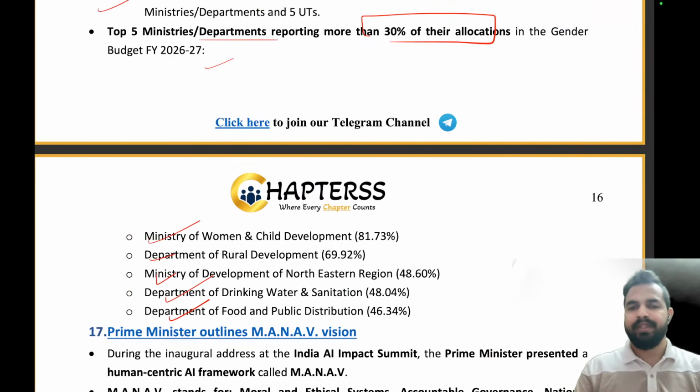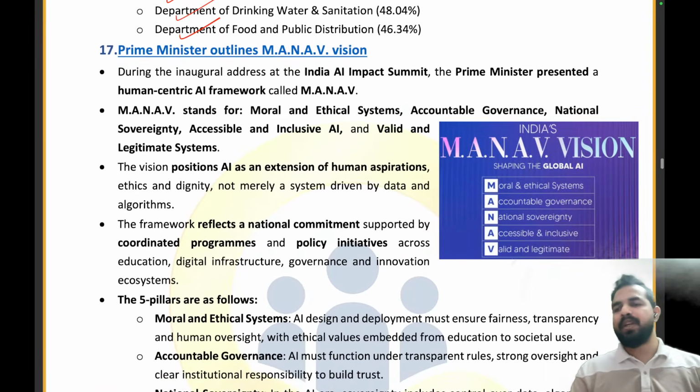Clear, everybody? So we are done with another important article of today's session. Now let's move on to the next article, that is the Prime Minister has outlined Manav Vision.